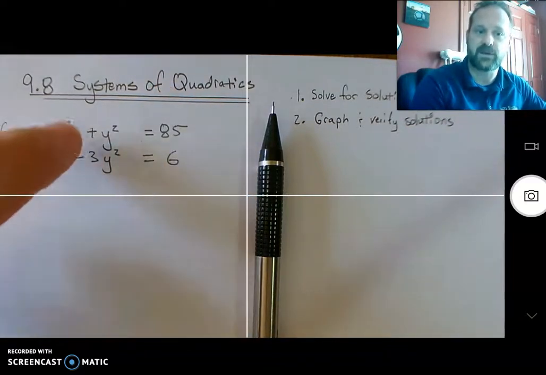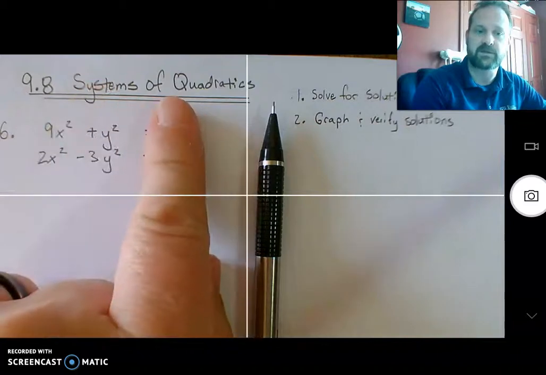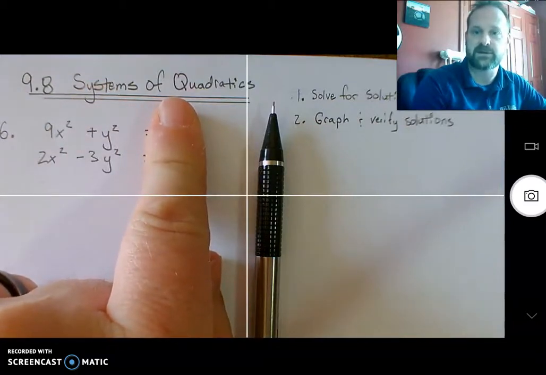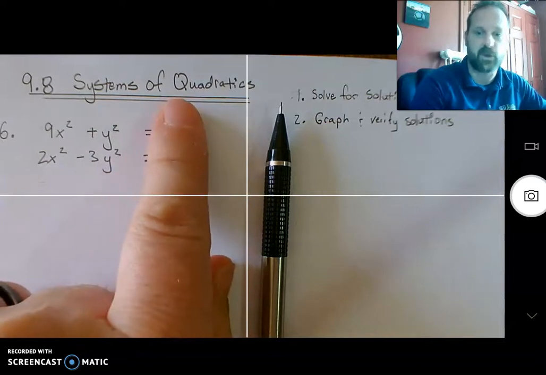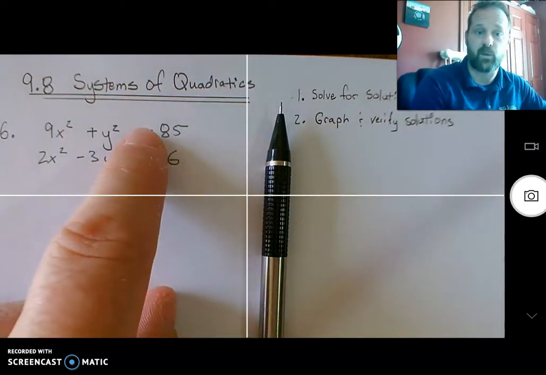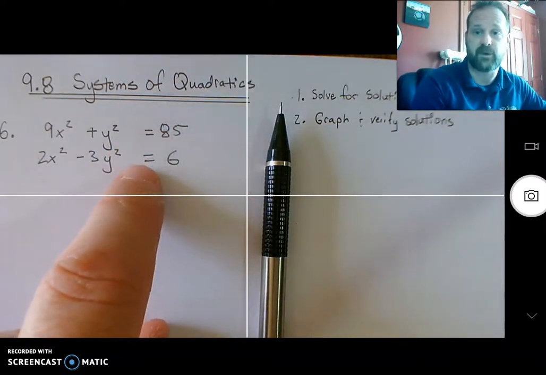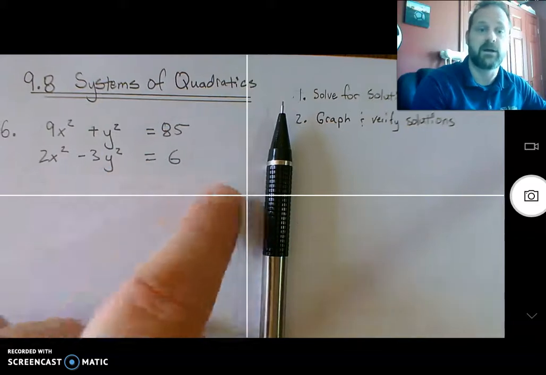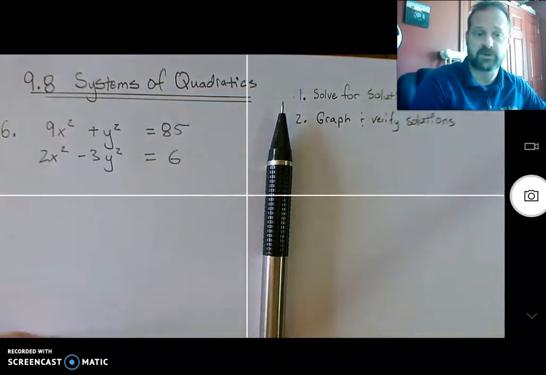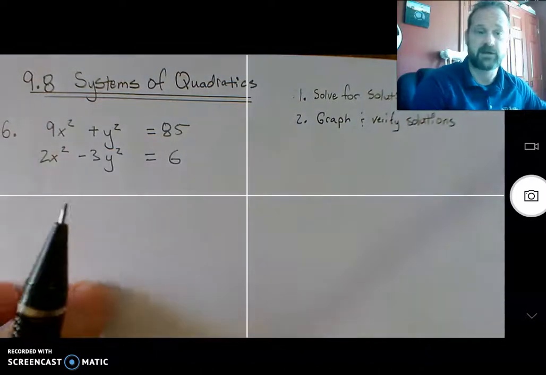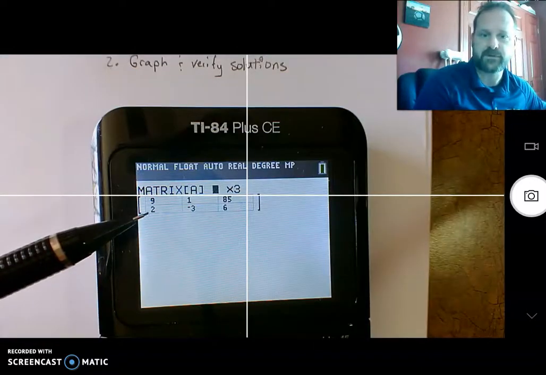You can do it with an x squared and a y squared, but they must be a square matrix of the coefficients, not including the augmented portions. So don't use it if this term had a y or an x and this one did not have a y or x. Cannot be done. All right. So the elimination method would work as well. And the next problem we're going to do is the elimination method if I've got time. Okay. So let me pause. I put this in my matrix here.